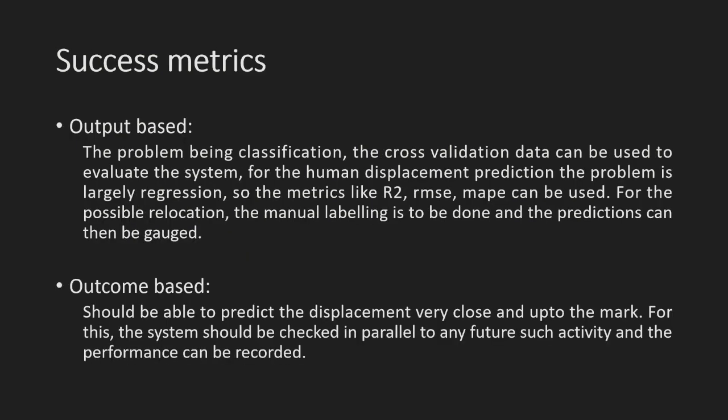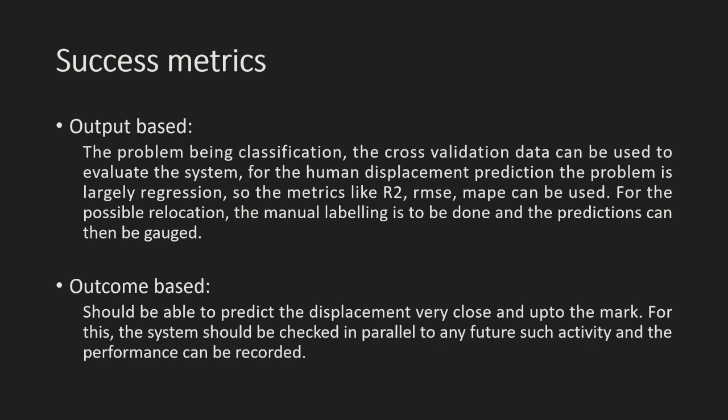Success metrics. The success metrics are divided into two parts: output based and outcome based. For output based, severity estimation is a classification problem, so it can be evaluated using a confusion matrix and other metrics like precision, recall, log loss, etc. Human displacement and area affected are regression problems, so regression metrics like R square, RMSE, and mean absolute percentage error can be used. For the nearest possible relocation, first we need to do manual labeling and the predictions can be gauged. Specifically for nearest possible relocation, there should be 100% accuracy.